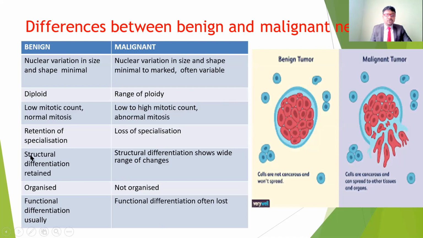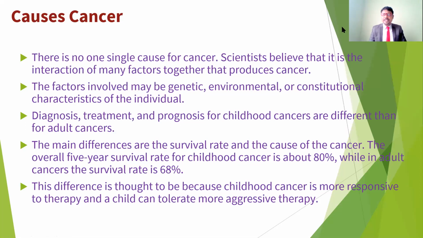If we control the benign tumors, if we remove the causative factors for the benign tumors, then we can control the symptoms. But with a malignant tumor, even if we remove the tumor, there is still a chance to get the cells again if the divisions take place. After removal of the tumors, and even after recovery, there may be a chance of recurrence. So that is a big difference between the malignant and benign tumors.